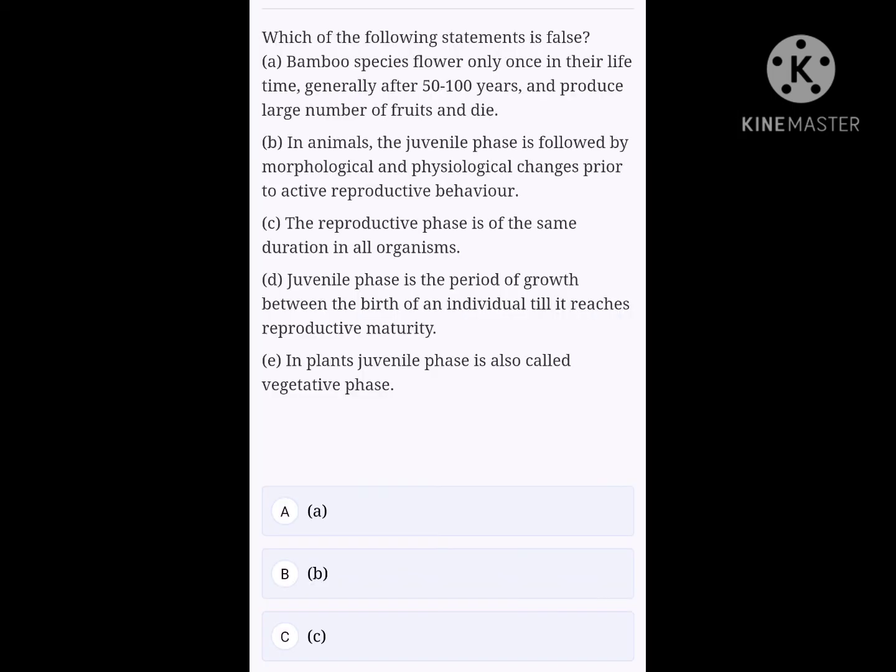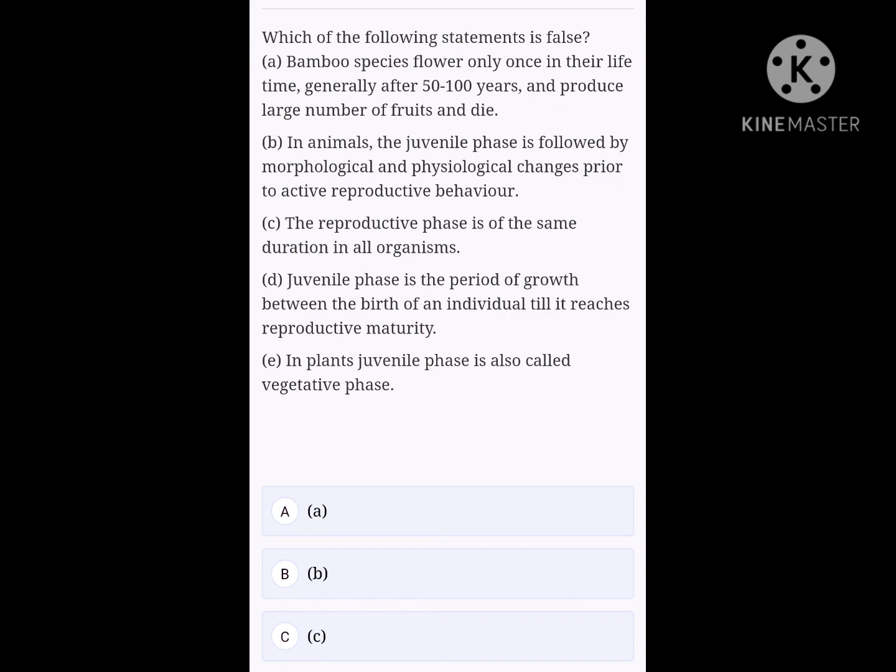Next question. Which of the following statements is false? A, bamboo species flower only once in their lifetime, generally after 50 to 100 years, and produce large number of fruits and die. B, in animals, the juvenile phase is followed by morphological and physiological changes prior to active reproductive behavior. C, the reproductive phase is of the same duration in all organisms. D, juvenile phase is the period of growth between the birth of an individual till it reaches reproductive maturity. E, in plants, juvenile phase is also called vegetative phase.